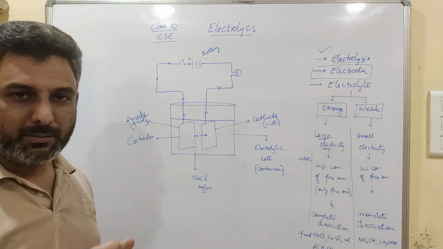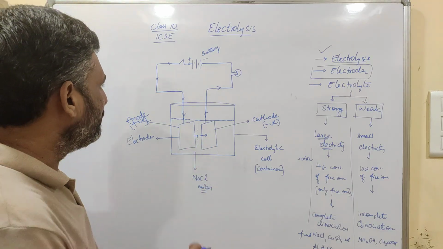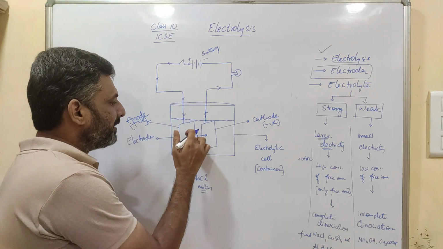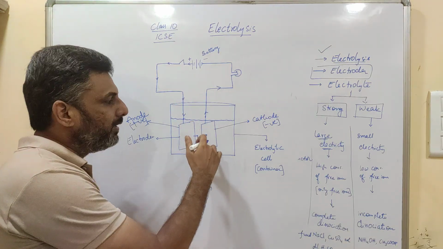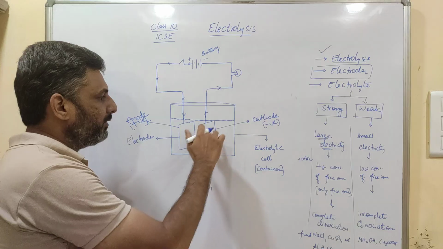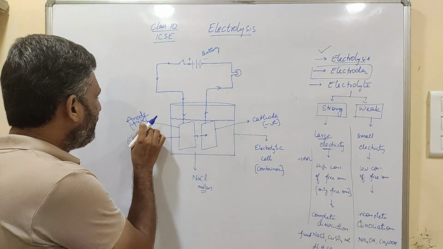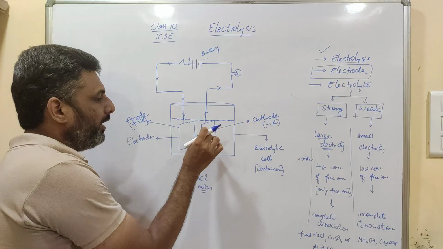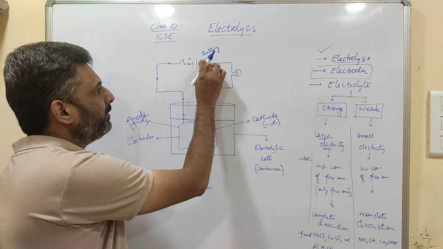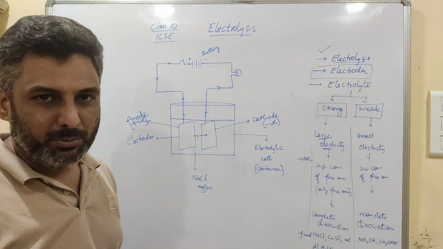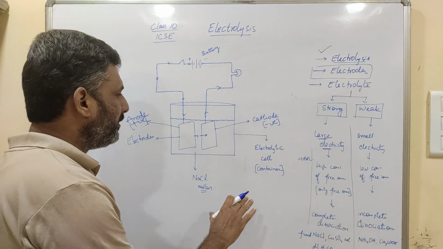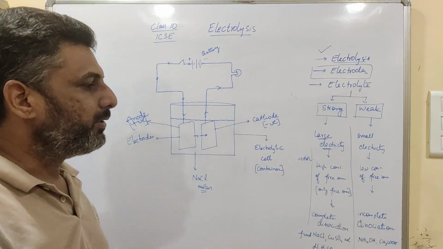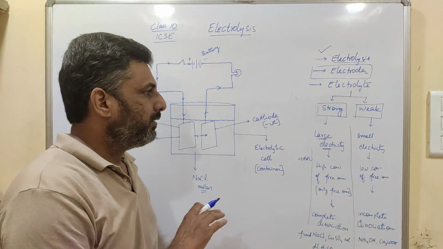Electrodes are the metal plates through which electricity enters and leaves the electrolyte. These are some important terms which we have to remember in this topic.